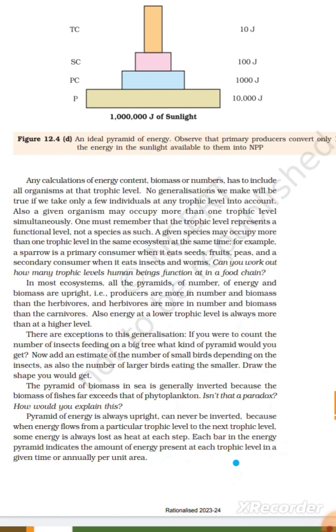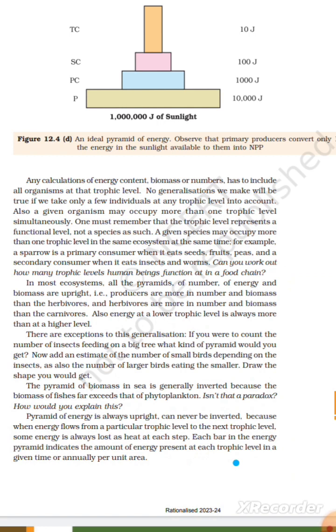For example, a sparrow is a primary consumer when it eats seeds, fruits, and peas, and a secondary consumer when it eats insects and worms. Can you work out how many trophic levels human beings function at in a food chain?